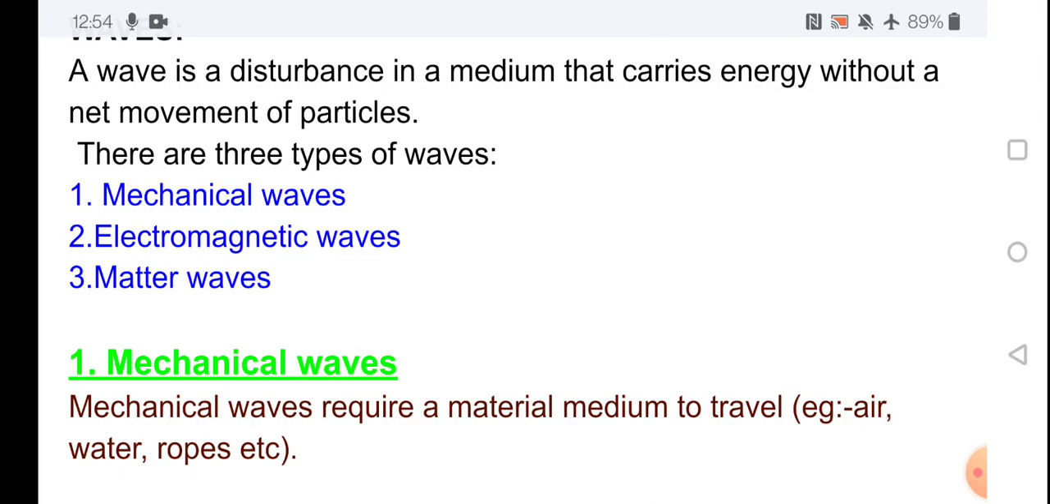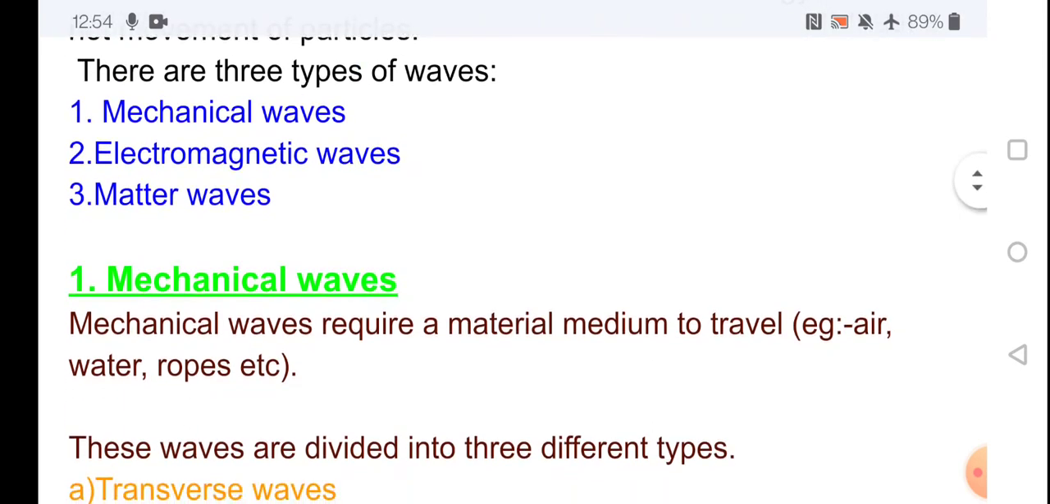Mechanical waves means the wave which requires a medium is called a mechanical wave. Example, air. The medium may be air, water, rope, or anything. See, mechanical waves require a material medium to travel. Examples are air, water, rope, etc.